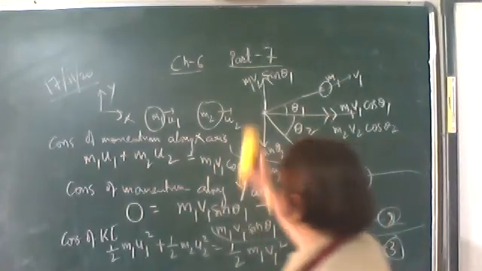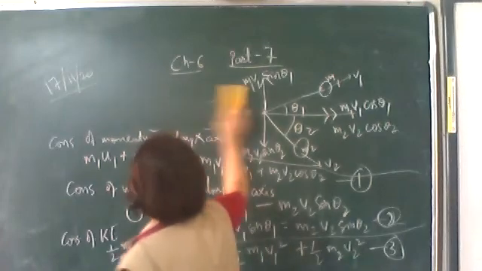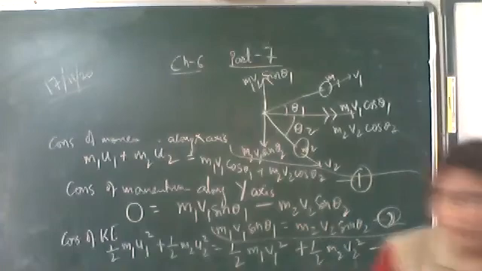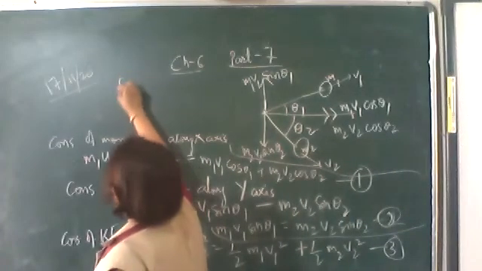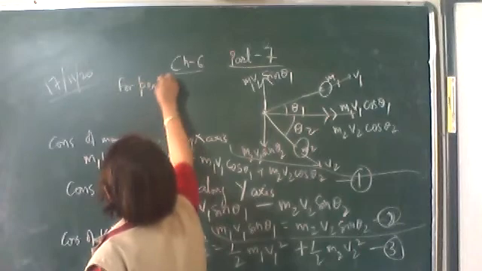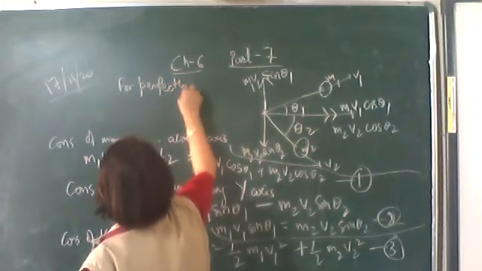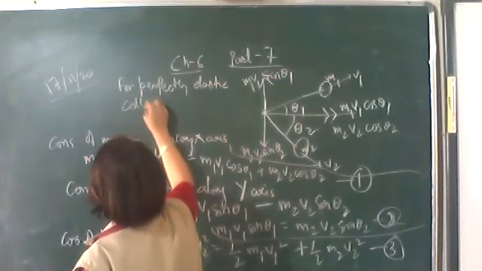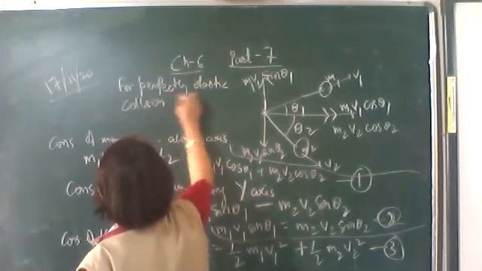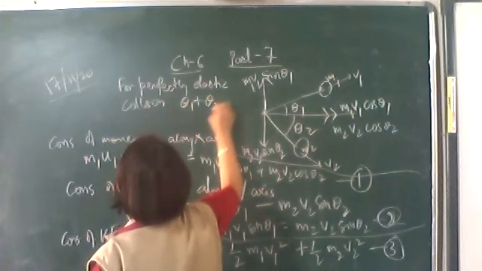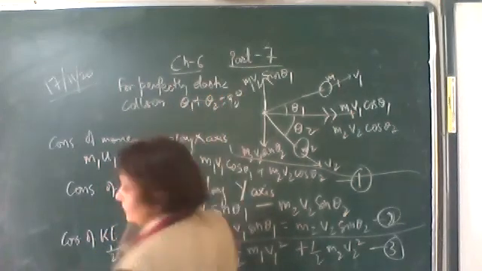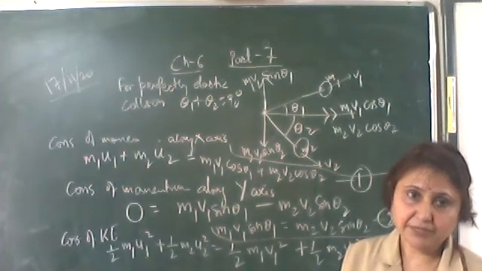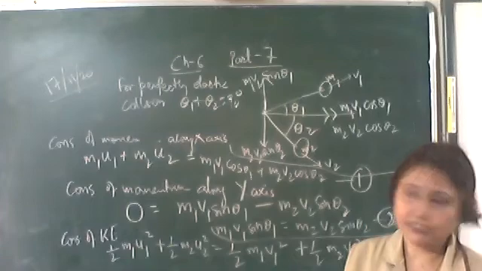So here you can write down: for a perfectly elastic collision, theta 1 plus theta 2 will be equal to 90 degrees. The two objects will move in such a way, making an angle of 90 degrees with each other.